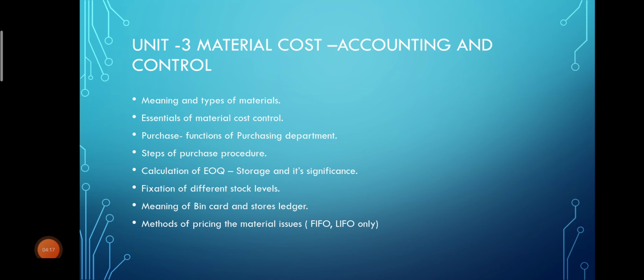Now your third unit is material cost accounting and control. In that we will be studying the meaning and types of materials, essentials of material cost control, purchase, functions of the purchasing department, steps of purchase procedure, calculation of EOQ, storage and its significance, fixation of different stock levels, meaning of bin card and stores ledger, then methods of pricing the material issues.